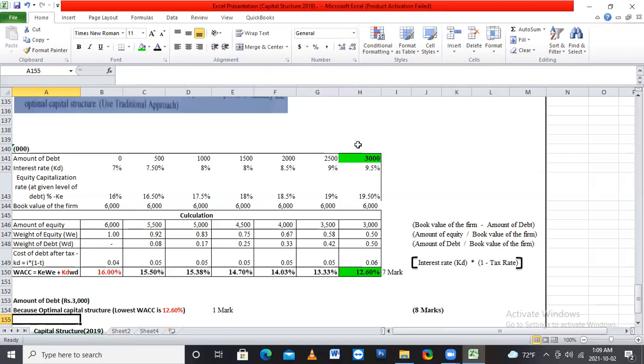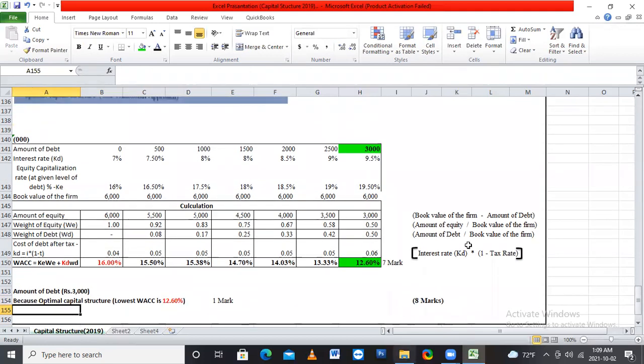So in the 3,000 amount of debt, we'll get the minimum weighted average cost of capital. So this is the point of optimum capital structure.